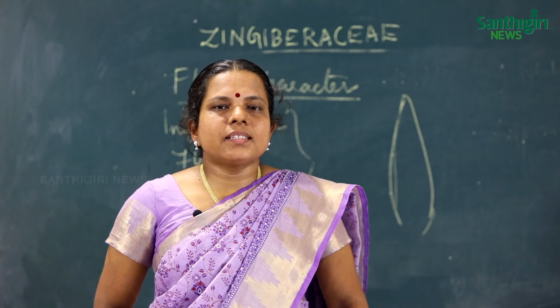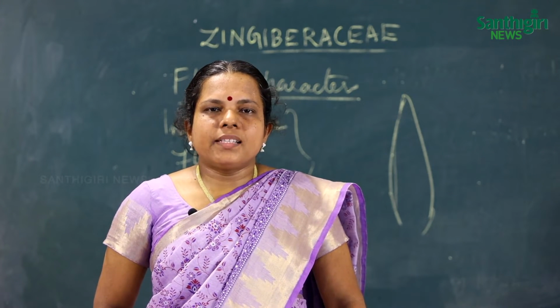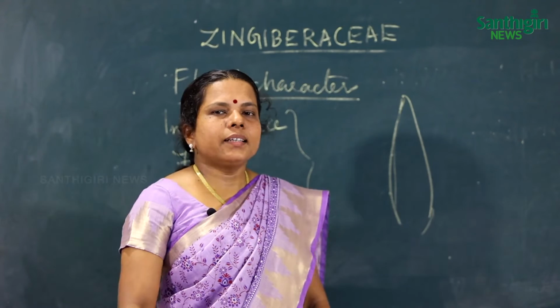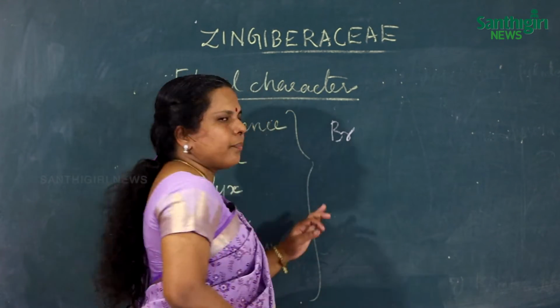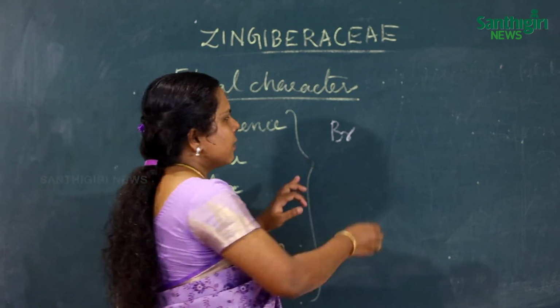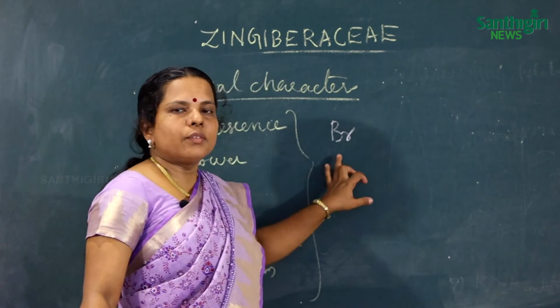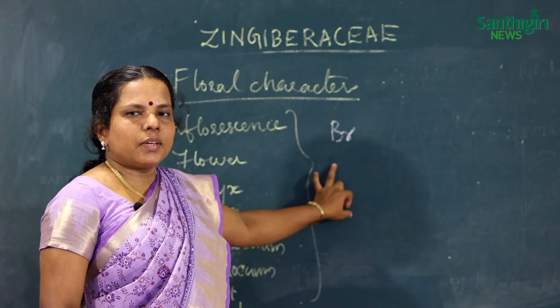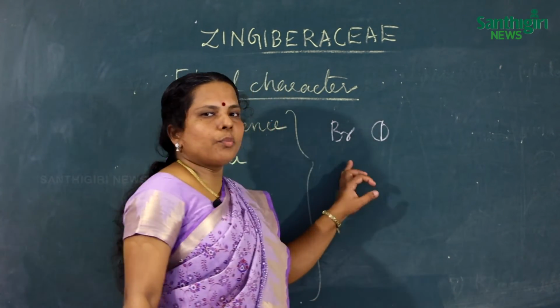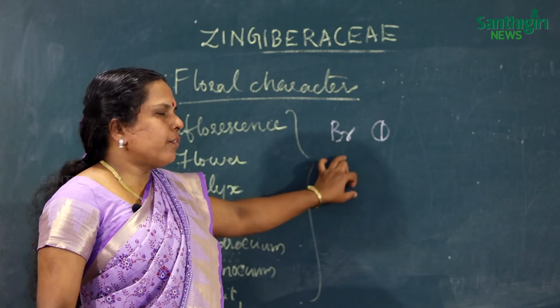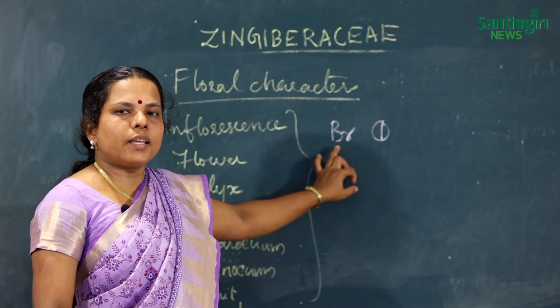Flowers are bracteate, zygomorphic, bisexual, complete, cyclic, and also epigynous. Complete means all floral whorls are present. Zygomorphic means we can cut the flower into two equal halves through only one plane.